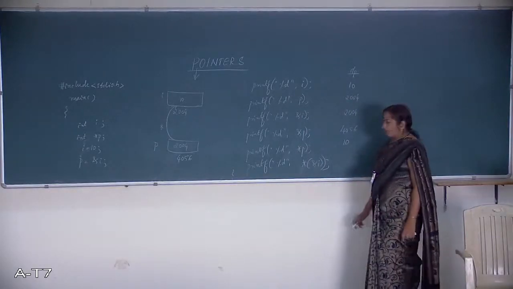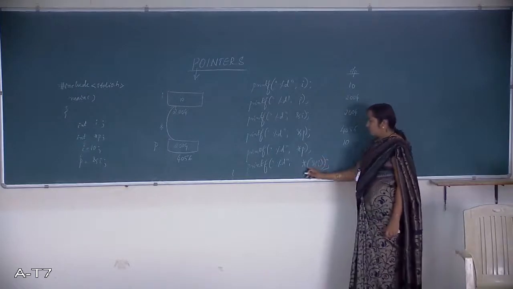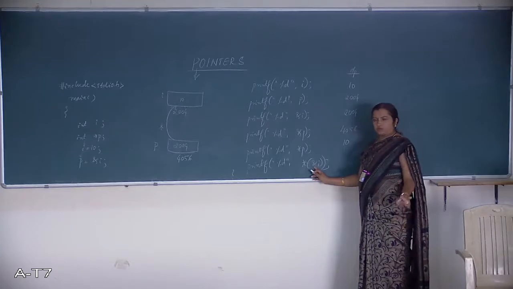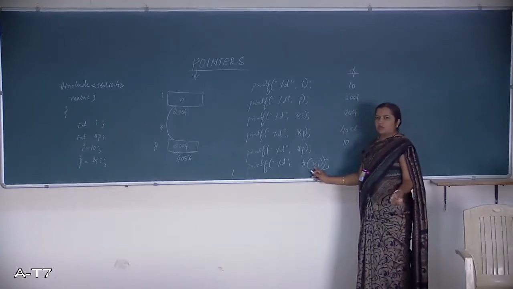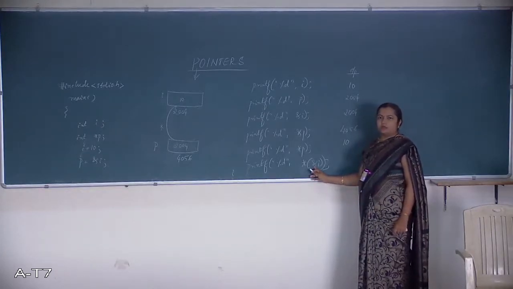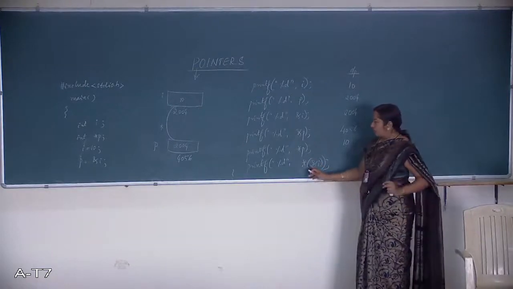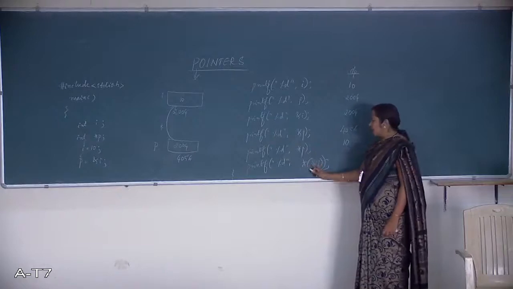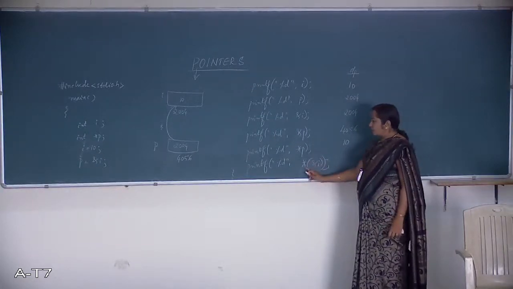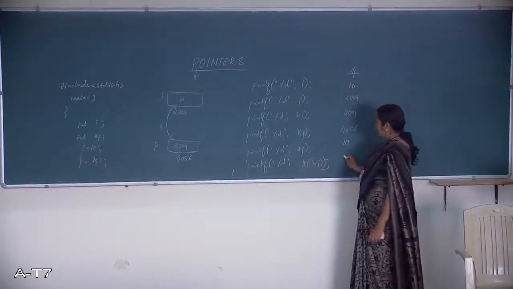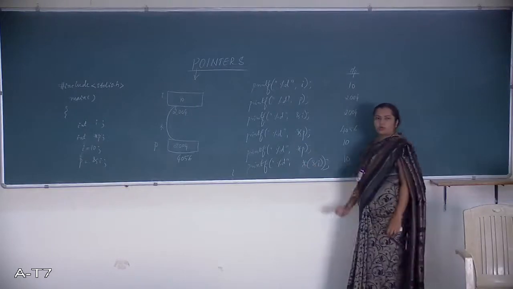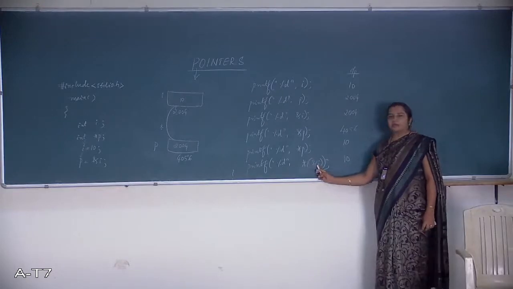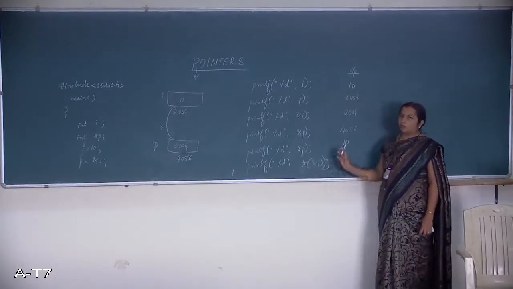Getting the address of I. The address operator always gives the address of that particular memory location. And here the star is the value stored at that location. Ampersand I means the address, and what is the value stored at that location? Again 10 only. Don't get confused here. If you are using both the operators, then the value of that variable is obtained.